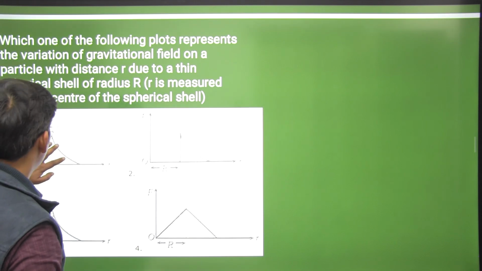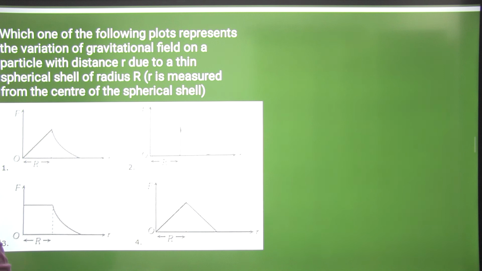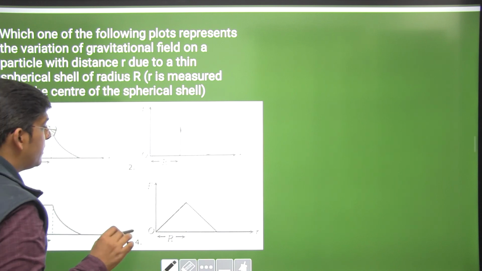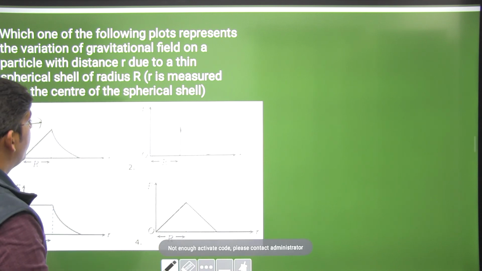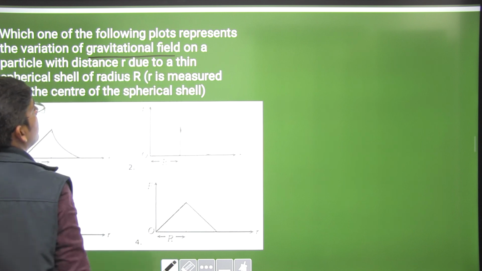Again, same kind of question. Which one of the following plots represents the variation of gravitational field on a particle with distance r due to a thin spherical shell? The field inside the shell is 0, right?